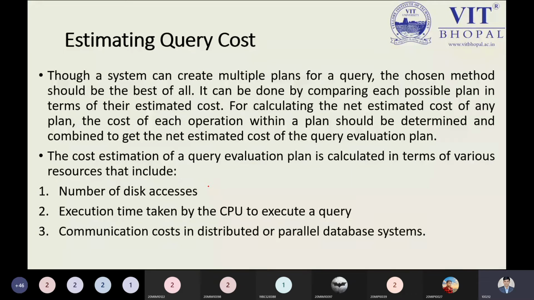So what is the query evaluation plan? We are getting the net estimated cost, and from these parameters we will try to estimate. But it is not easy to calculate, so some resources and factors are required. What are those? The number of disk accesses, because in our hard disk or server we can have many disks, and many sub disks, from which we get the data. At which position we have the data matters.